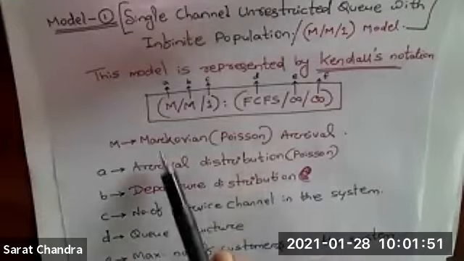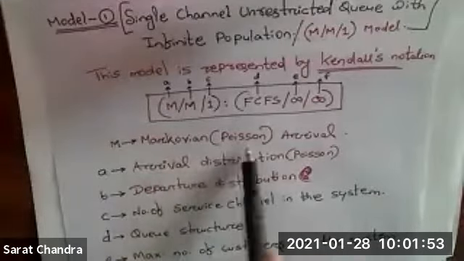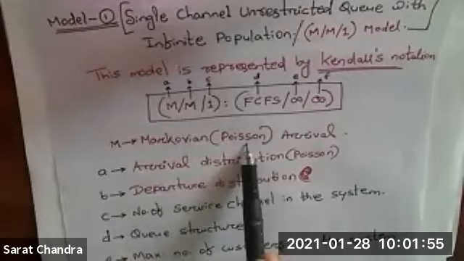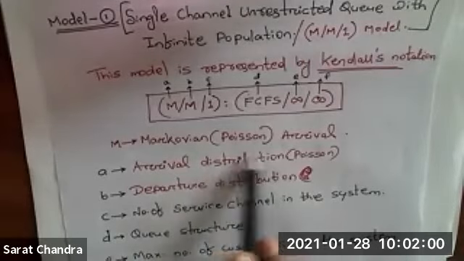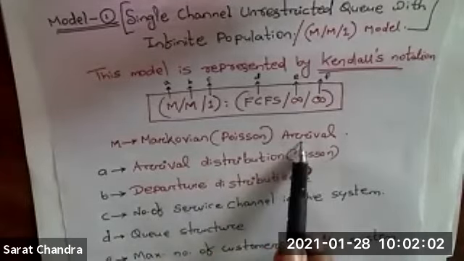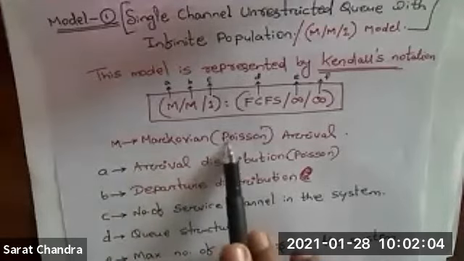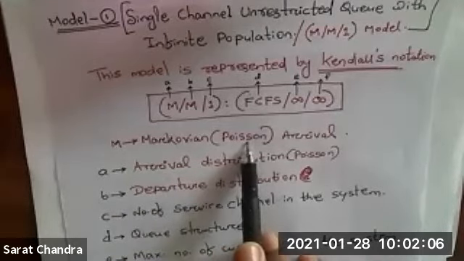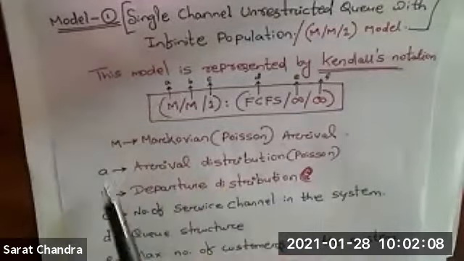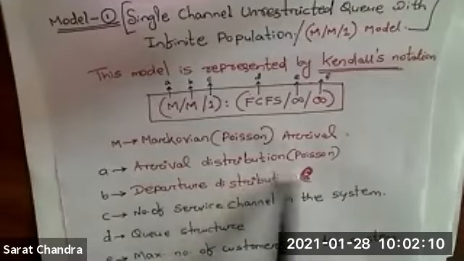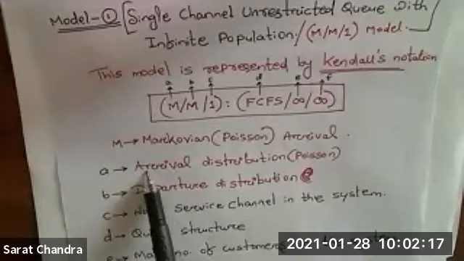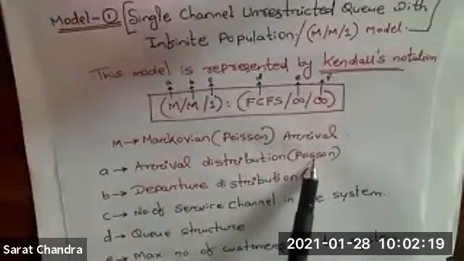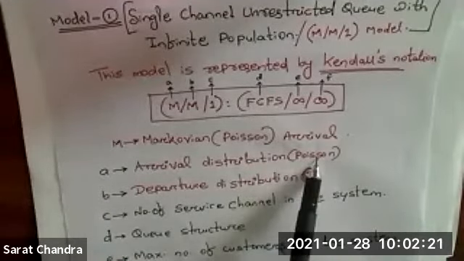What do you mean by Markovian? Markovian means Poisson arrival. Some Poisson distribution is there. Based upon that, the arrival of the customer will be Markovian or Poisson. Clear? Right. So what is this A? A means arrival distribution or Poisson distribution. Whenever the customer arrives, they will arrive in a Poisson distribution manner.